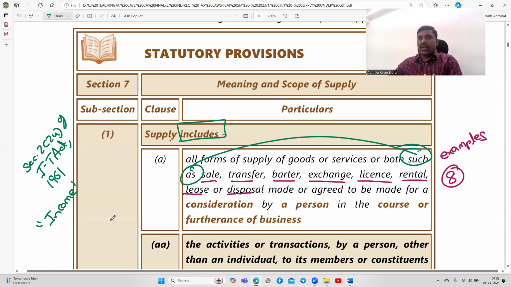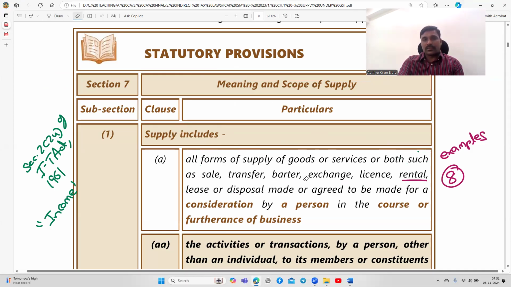So these are only examples. As I told you, these are only examples, not exhaustive things.